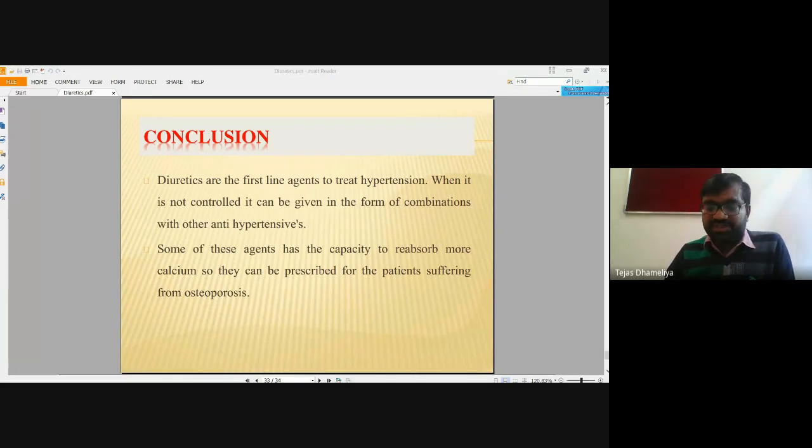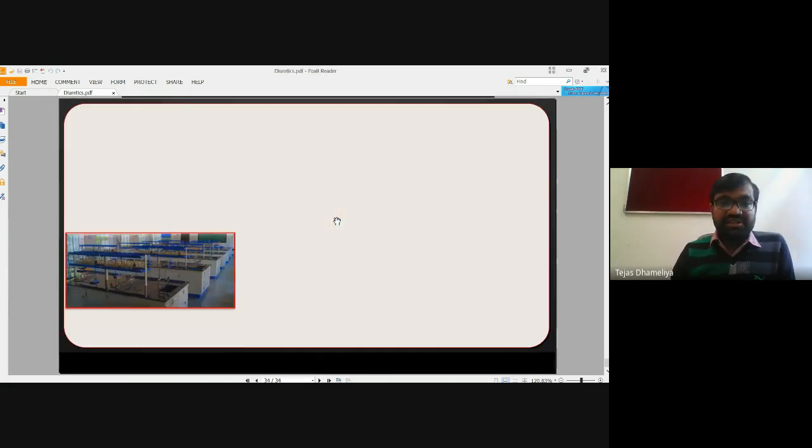Osteoporosis means the bones become so weak that if you fall even slightly while walking, you will get a fracture. So retaining calcium in the body is important, and some diuretics which retain calcium, such as thiazide diuretics and loop diuretics, are generally prescribed for these kinds of conditions.